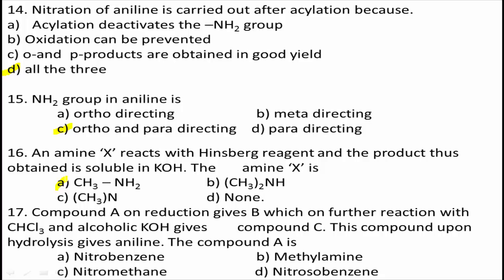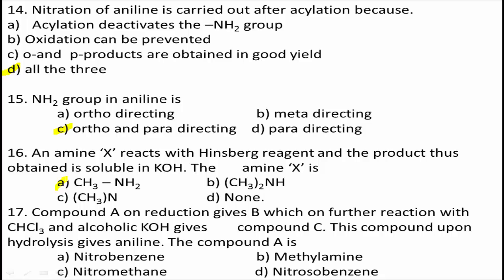Yes, next question number 17. Compound A on reduction gives B, which on further reaction with CHCl3 and alcoholic KOH gives compound C. This compound upon hydrolysis gives aniline. The compound A is: option A nitrobenzene, option B methylamine, option C nitromethane, option D nitrosobenzene.